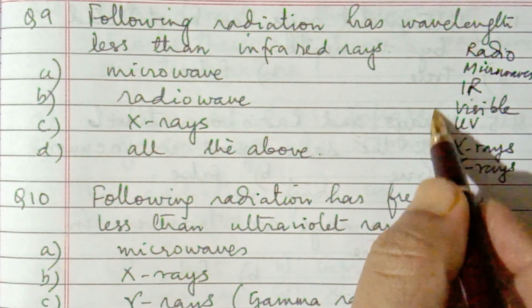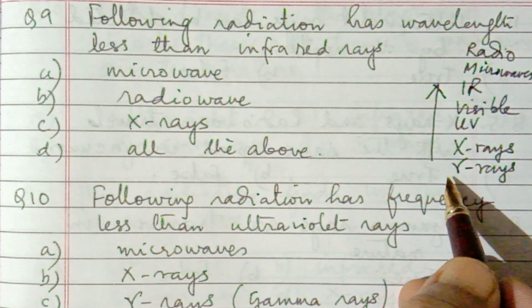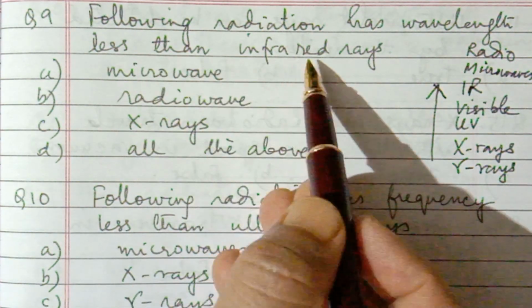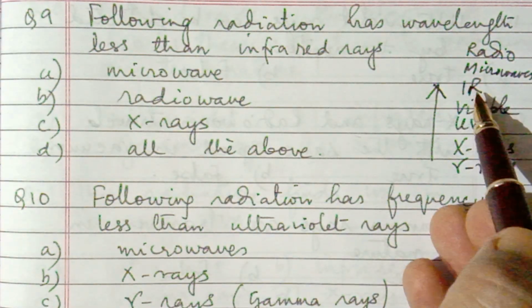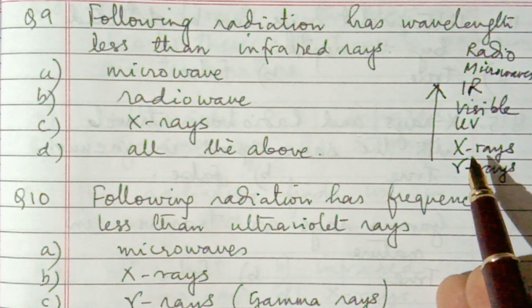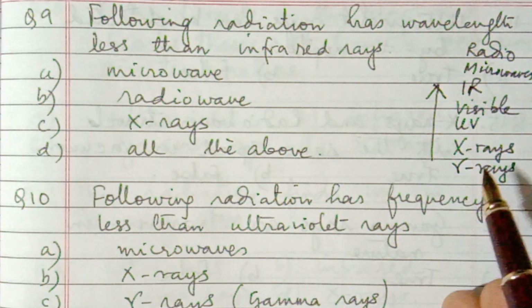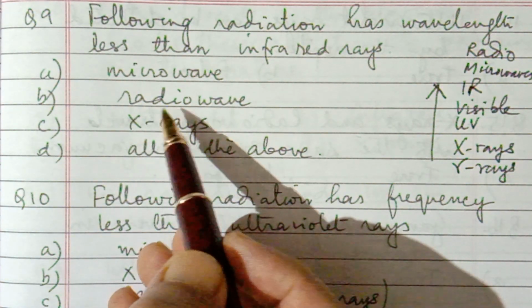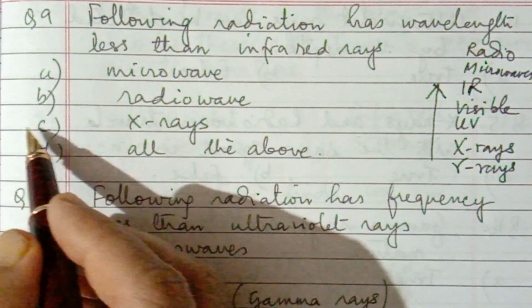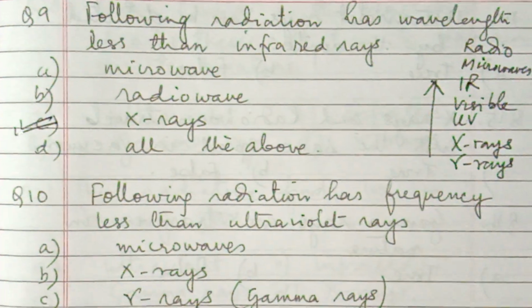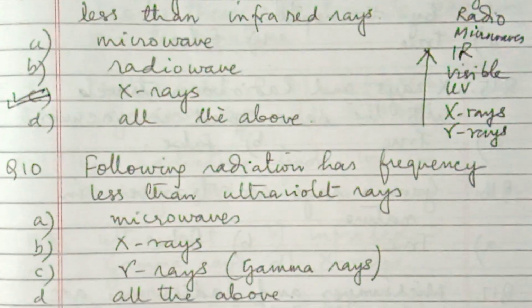This is the sequence of increasing wavelength. So the radiations with wavelength less than infrared are visible, ultraviolet, X-rays and gamma rays. Let us check: microwaves, no. Radio waves, no. X-ray, yes. If you learn this sequence, you can easily answer this type of question.